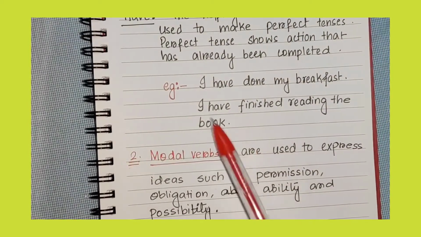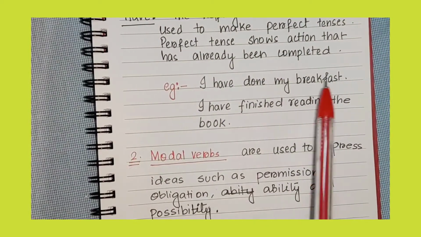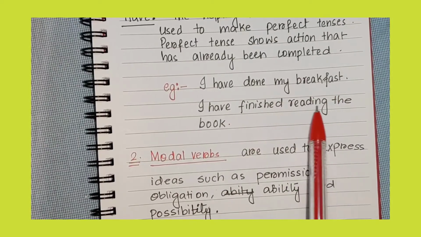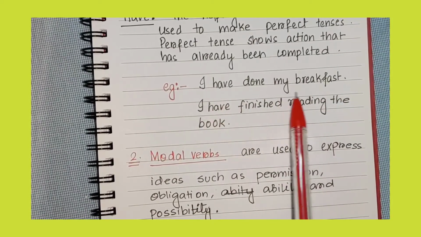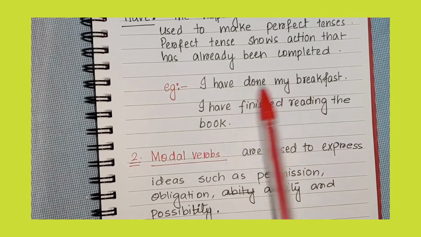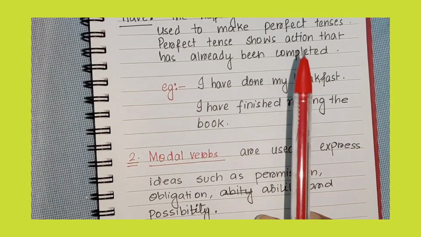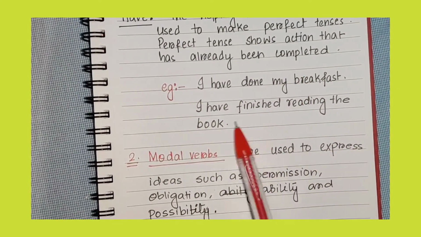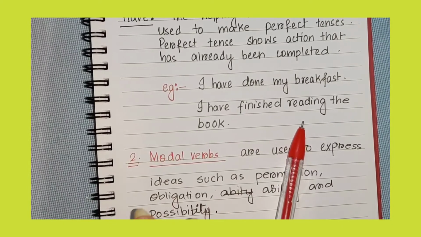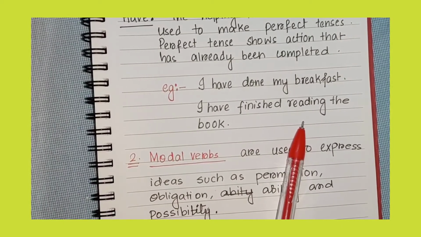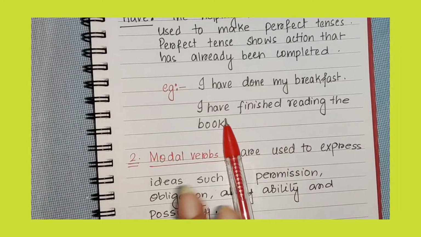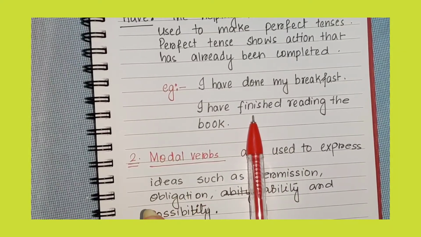You can see from the examples here: I have done my breakfast. I have finished reading the book. I have done my breakfast means breakfast has been completed; now nothing has been left. I have finished reading the book means that person has completely finished reading that book, so nothing remains now.